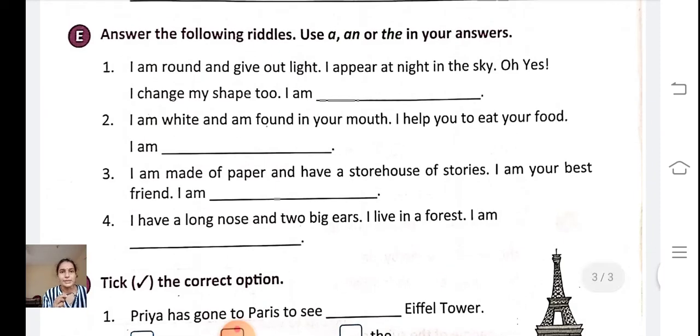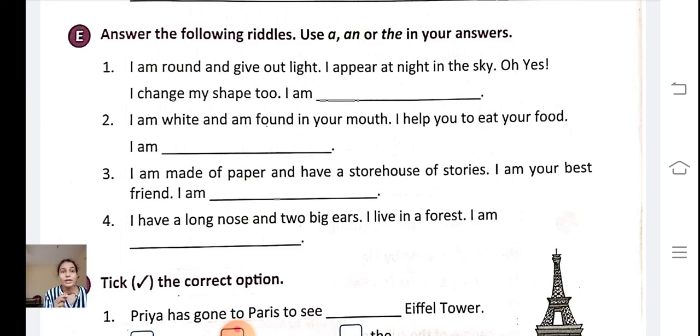Now the next exercise. Answer the following riddle. Use a, an or the in your answer. I am round and give out light. I appear at night in the sky. Oh yes, I change my shape too. Who am I? So what will be the answer, students?